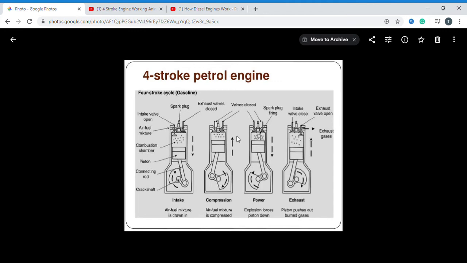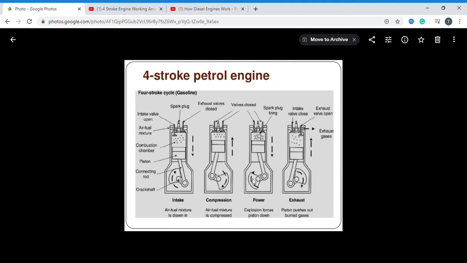At the same time, you can observe that when the piston is at the TDC position, we already have the compressed air and fuel mixture, and both valves are closed. At that situation, we get a spark from the spark plug. From the spark, we get high thermal energy. That thermal energy pushes the piston effectively from TDC to BDC, very rapidly. The piston reciprocates fast, the crank rotates fast, and the crankshaft also moves fast.